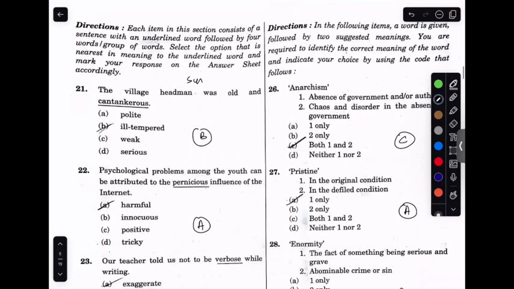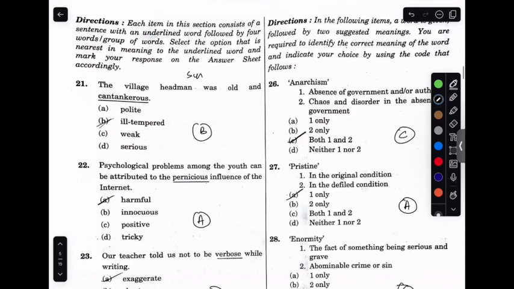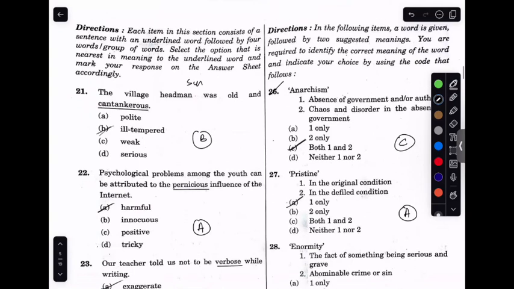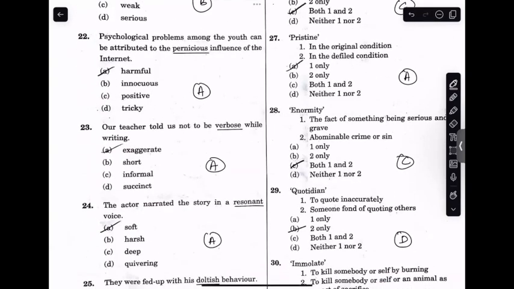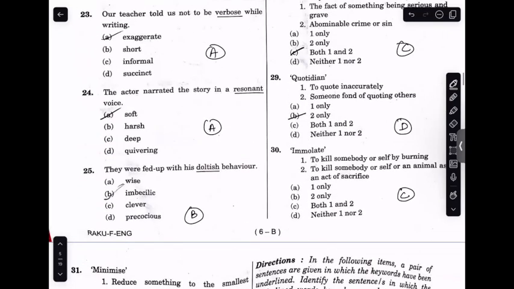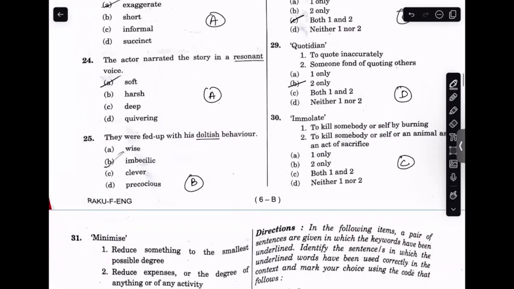Now we move on to the next one, related to words which have meanings given, which are correct or not. The first one, anarchism. Anarchism is lack of government or authority, or chaos. So both are correct. Pristine is original condition. Alpha is correct. Enormity is huge, something that's really big. Serious, grave. So both are correct. Quotidian, it would be delta. Nothing is correct. That is what we say.